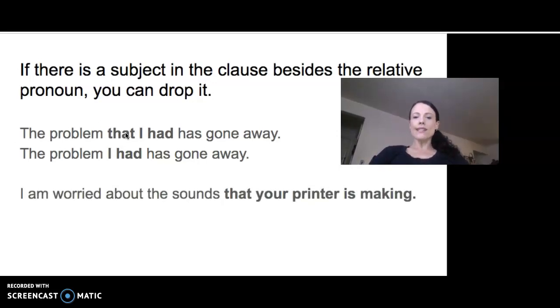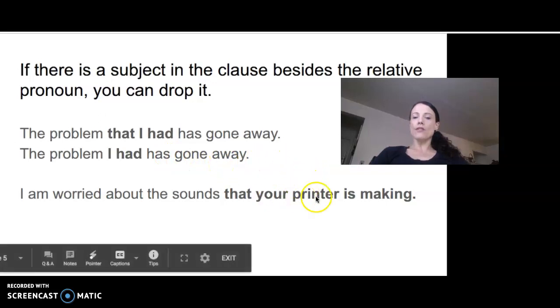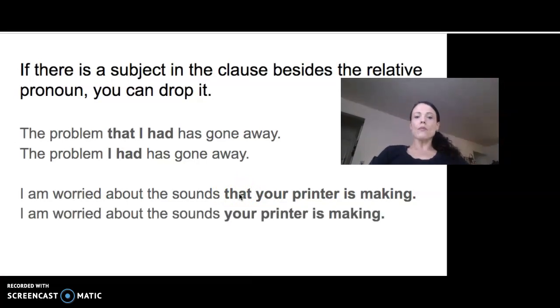I'm worried about the sound that your printer is making. Okay? In this clause, where is your subject and your verb? We have your printer as our subject and is making as the verb. So we have a very clear subject here. So that is free to drop. We don't need it. I'm worried about the sound your printer is making.